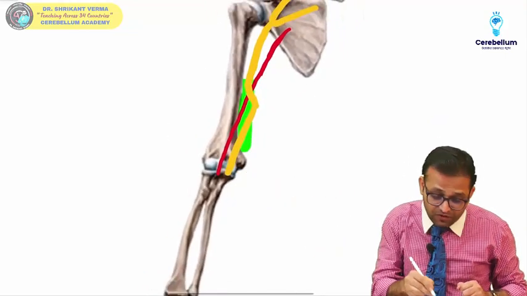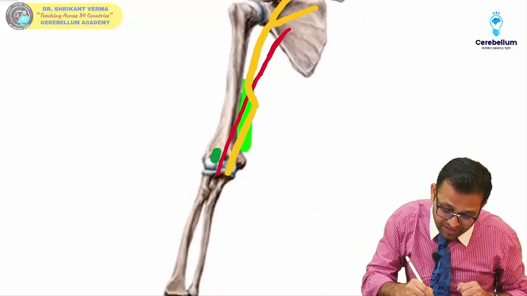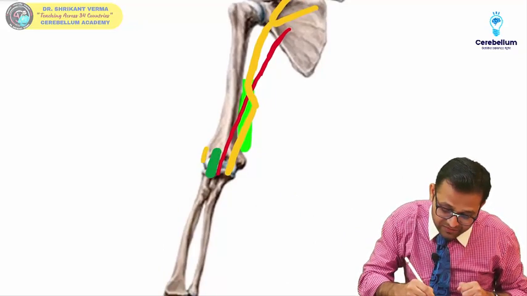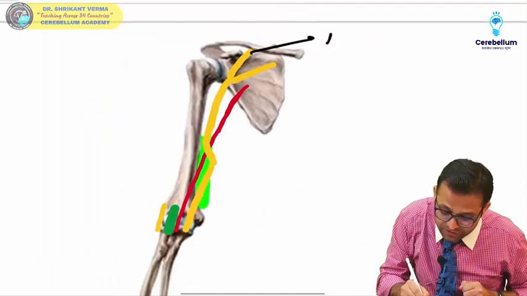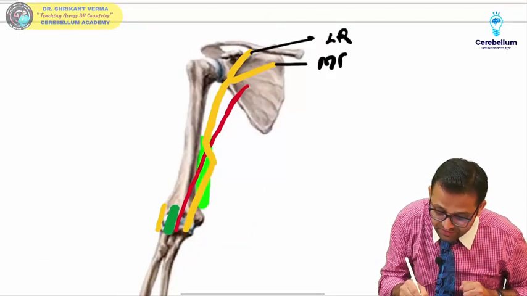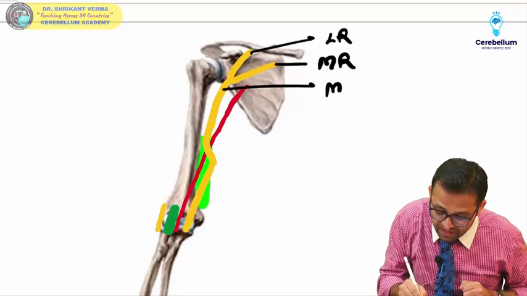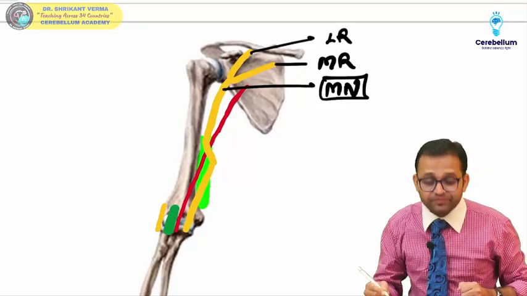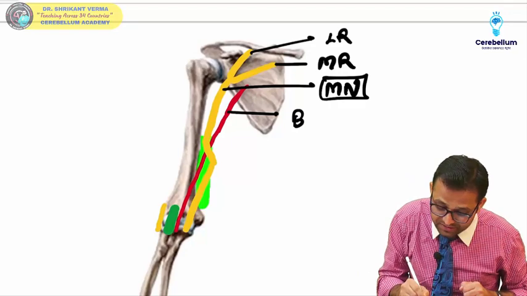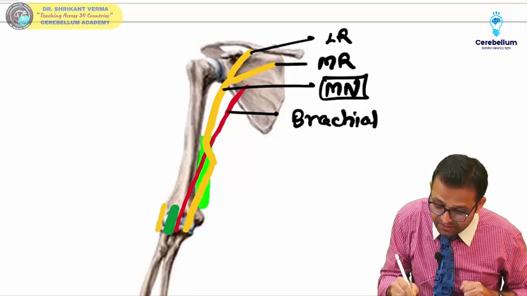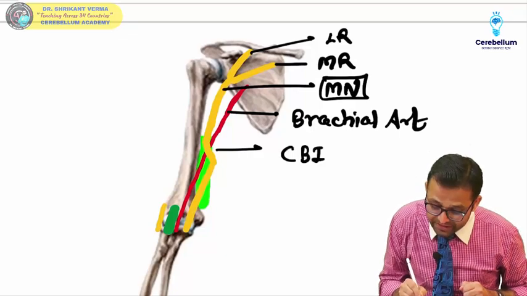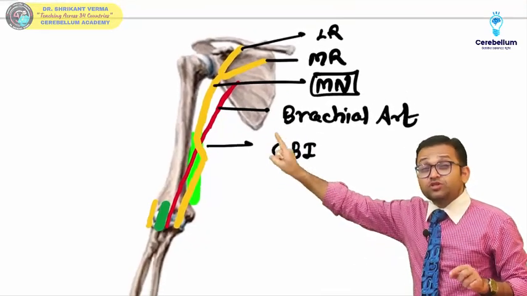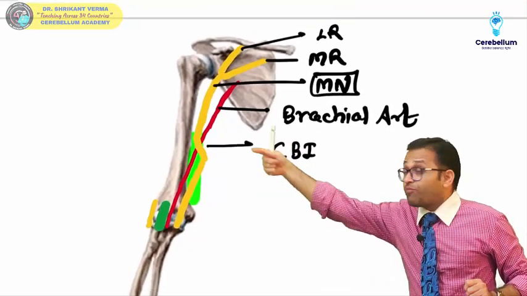At the cubital fossa, we all know the relation is the MBB and another nerve is R. So remember, labeling for all of you, sir, it is having the lateral root, it is having the medial root, and these are making the median nerve. Yes, sir, this is our brachial artery. Remember, at coracobrachialis insertion, this median nerve is crossing the brachial artery from lateral to the medial side.